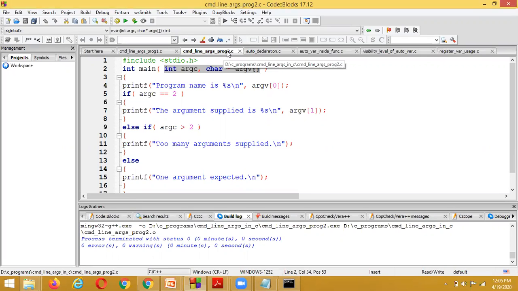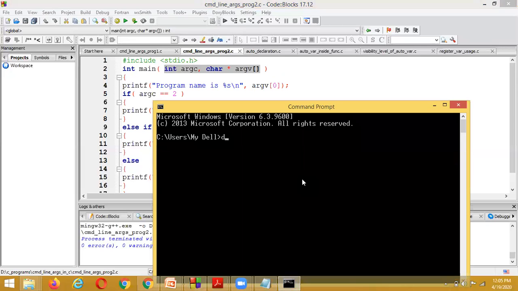This program has been saved inside the C programs folder, command line arguments in C, and command line arguments underscore program 2 dot C. So here we need to move into the D drive, and to change the directory, what command do we use? cd.